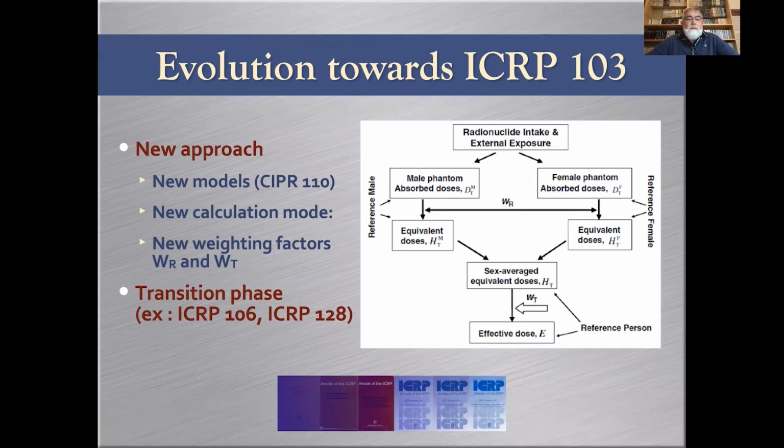And so obviously there are new weighting factors. Radiation weighting factors haven't changed much, but tissue weighting factors have changed a little. But then obviously you can see that there is a lot of work to do, because first of all, the computation of the absorbed dose has to be made again using the new models.